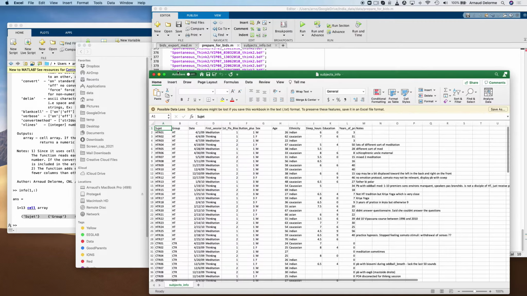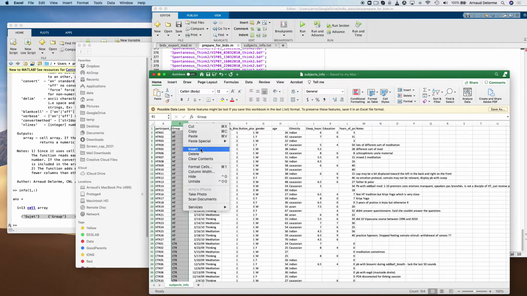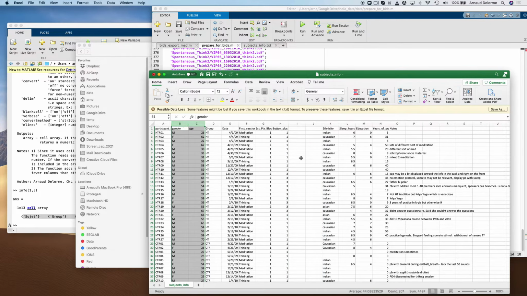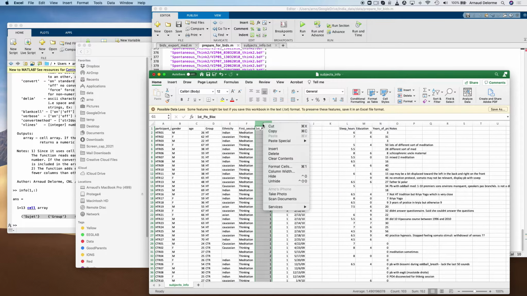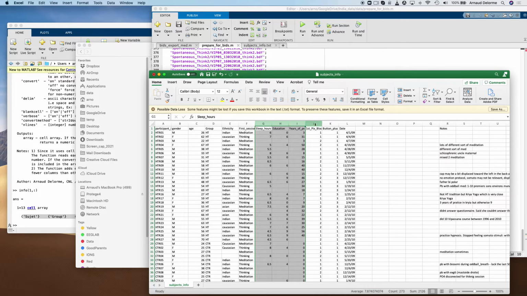So I'm just going to edit the text file, just change the column name to what it should be, gender, age, lowercase, and also reordering columns so they're in my desired order. I'm also going to put the column I'm not going to use, like date, at the end, and all the ones which I'm going to use, I'm going to put first.